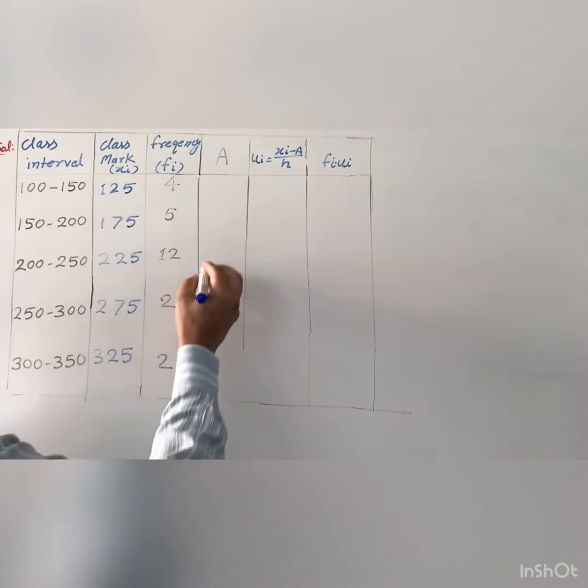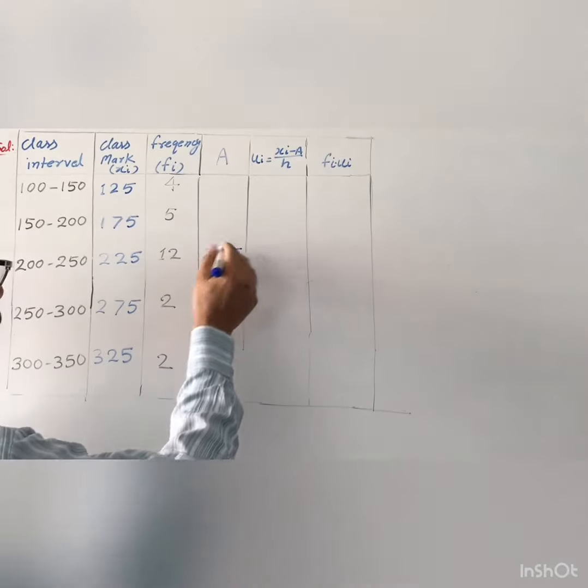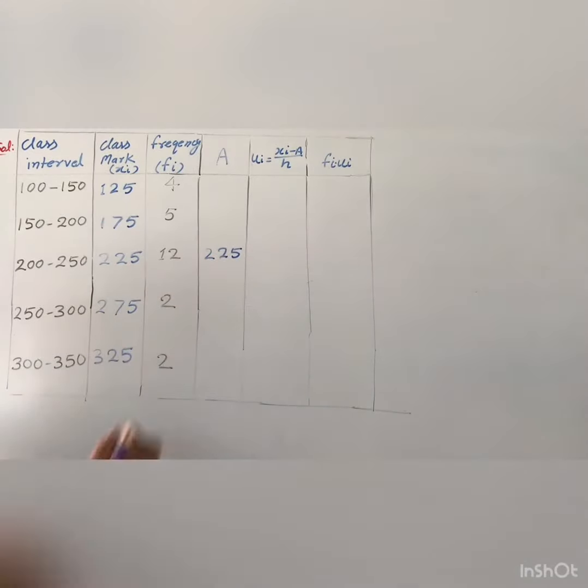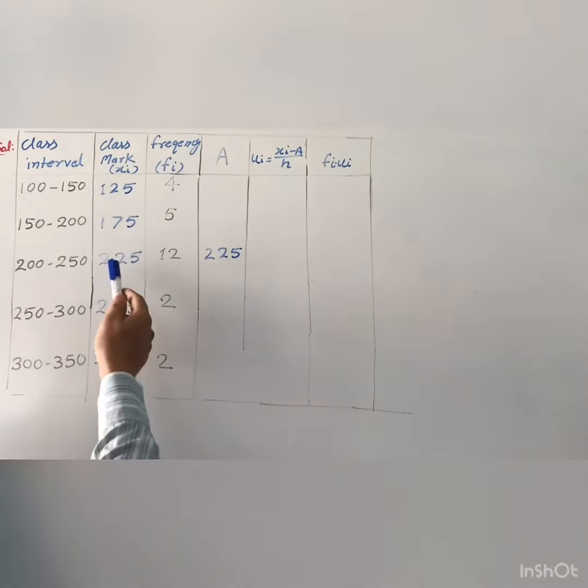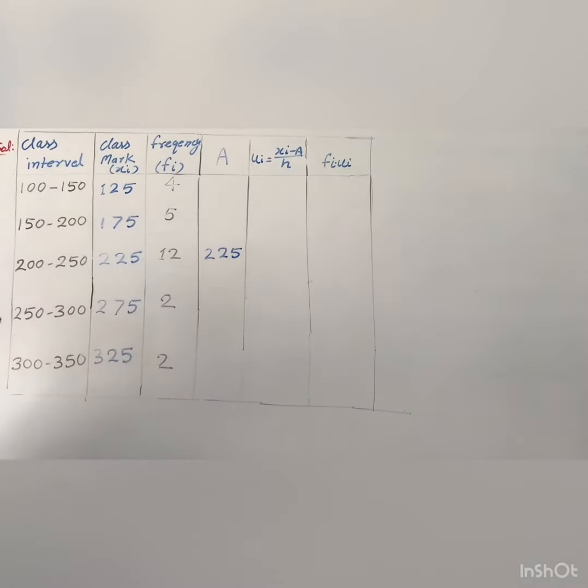So you will write your assumed mean just in front of this 225. This is the assumed mean. But if the data is given in 6 class intervals, then you will take either the third class interval or the fourth, anyone. Means you will select only the middlemost.